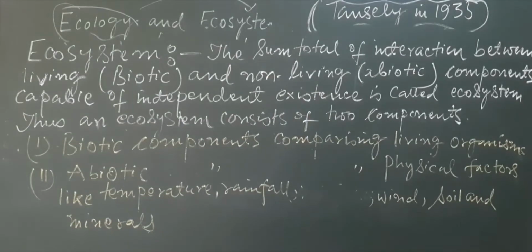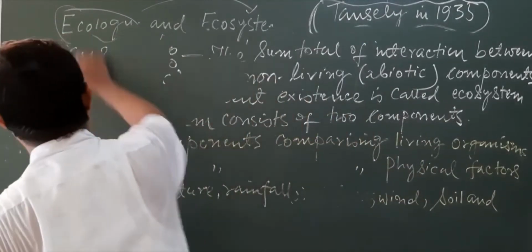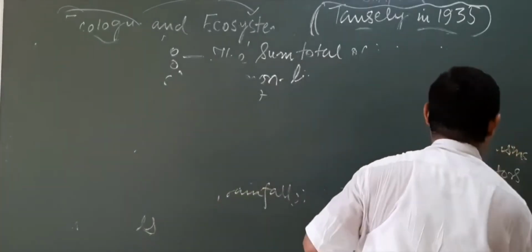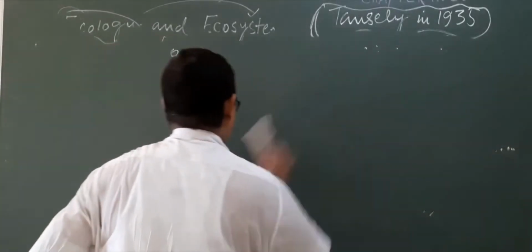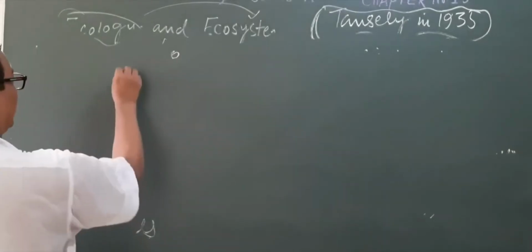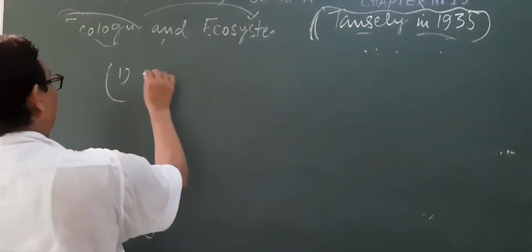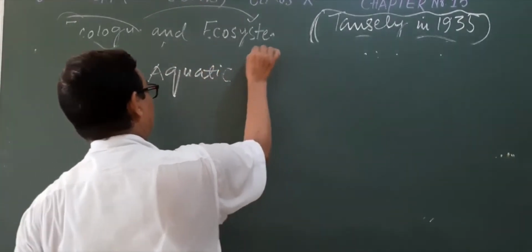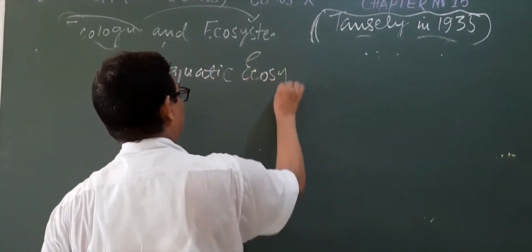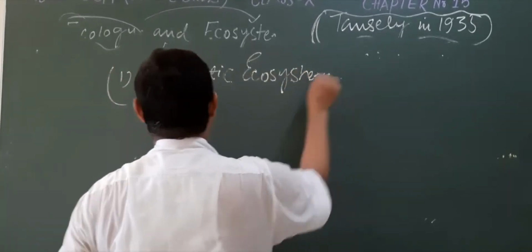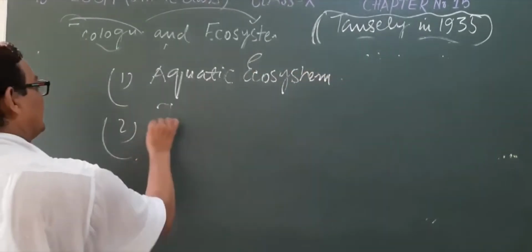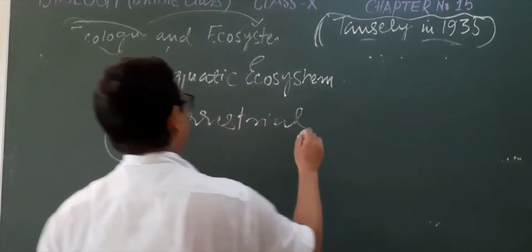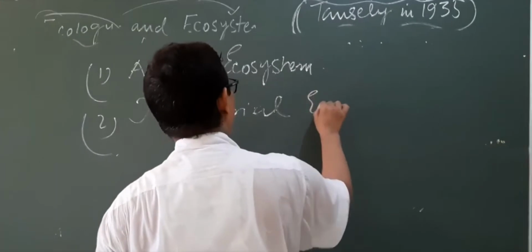What I have told you: the aquatic ecosystem, and the second one is the terrestrial ecosystem, a land ecosystem.